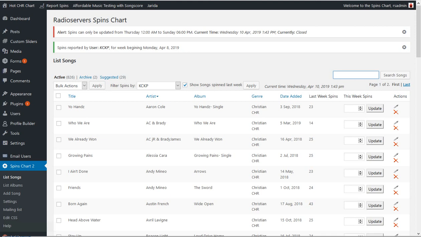The reporting period is from Thursday midnight until Sunday at 6 p.m. It actually publishes at midnight on Sunday night, Monday morning. Reporters can only report during that time, Thursday through Sunday at 6 p.m. That gives the admin 6 hours on Sunday evening to put in any manual entries, clean up any mistakes, or change anything. And then in the cron job at midnight, it actually publishes the chart and puts it on the home page.